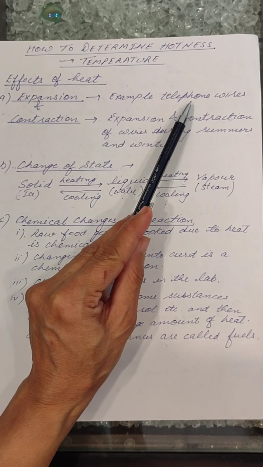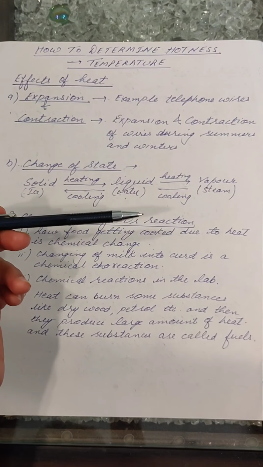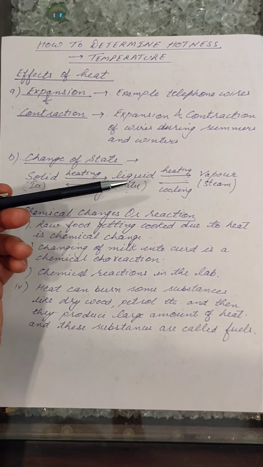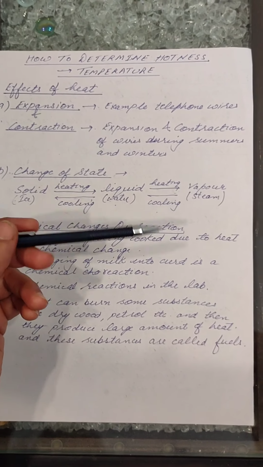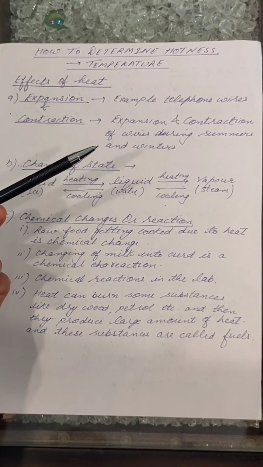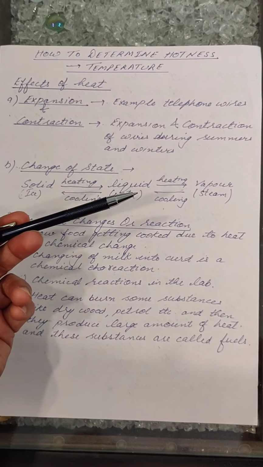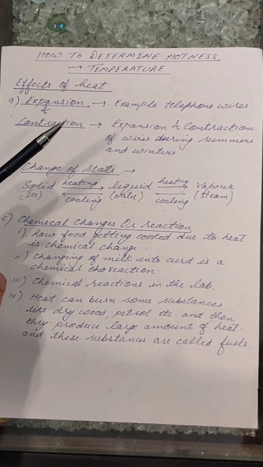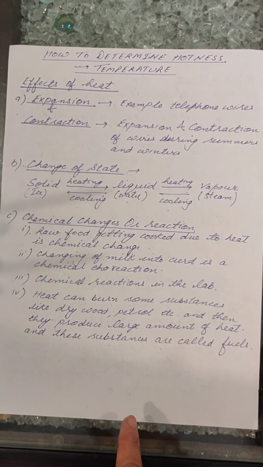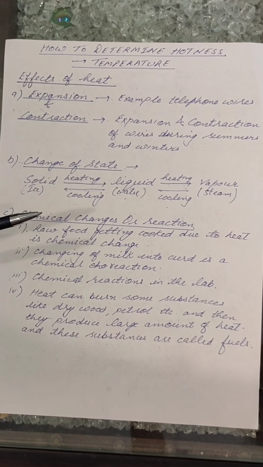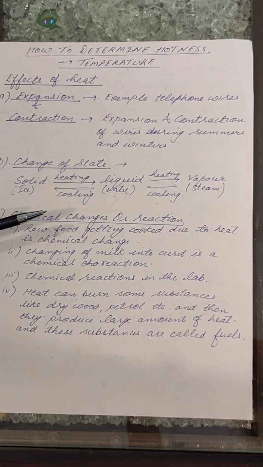How to determine hotness? Students, if your mother keeps a glass of milk or water in front of you, how will you come to know whether the milk or the water is hot, cold, lukewarm, warm, or very hot? You will say simply by touching and feeling the glass. But do you know, sometimes touching or feeling may give you wrong predictions. We cannot find out the exact temperature of the given material by just touching or feeling it. So there must be some proper method for measuring the degree of hotness or coldness of a body.